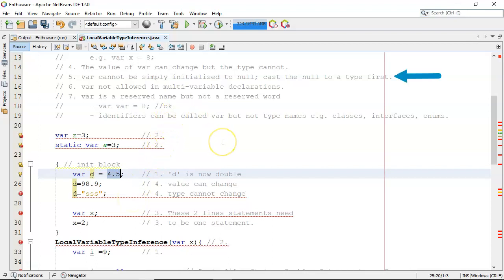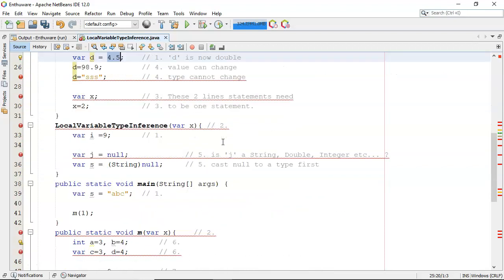Number 5, var cannot be simply initialized to null. Cast the null to a type first. What do I mean by that? Well, here is the problem. Okay, it doesn't know what type to infer. That is a null, which means it's a reference type. But is J supposed to be a string, a double, an integer? If you've got a person or a car or a cat or a dog, it doesn't know. It doesn't know. So you have to cast it first of all.